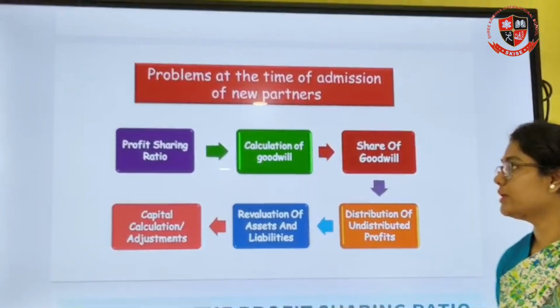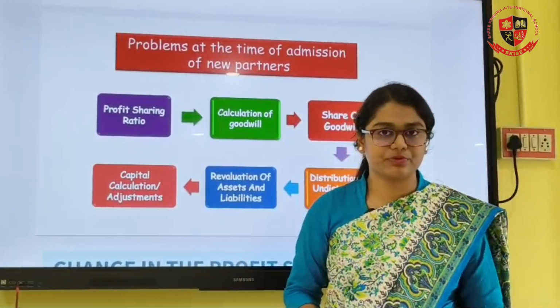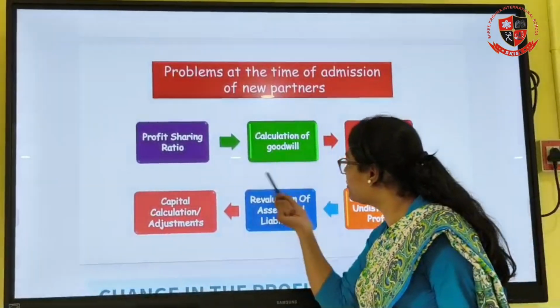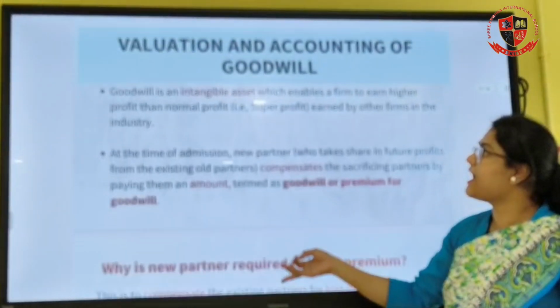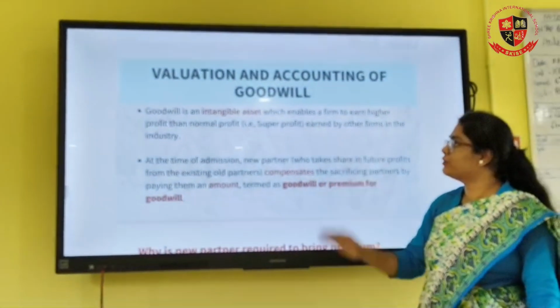Students, in the last class, we learned about the profit sharing ratio in admission of a partner. Now we'll be moving on to calculation of goodwill, right? To calculate the goodwill, we have different cases. So let's first understand what goodwill is.